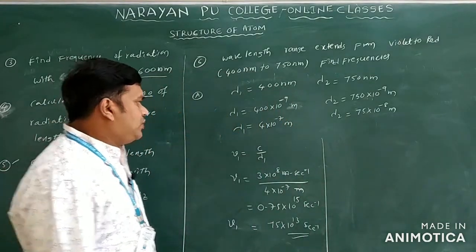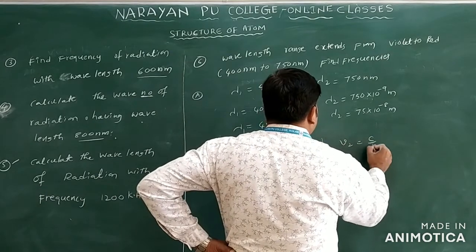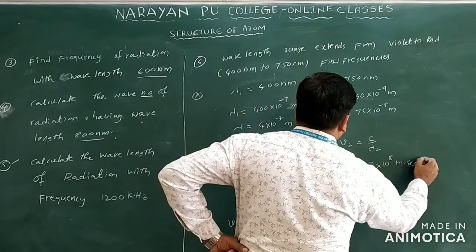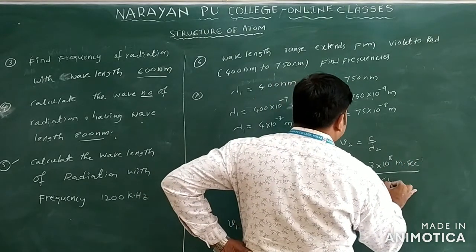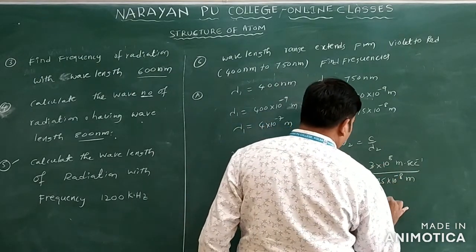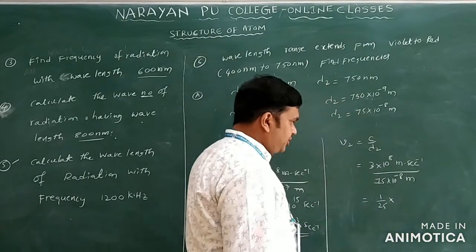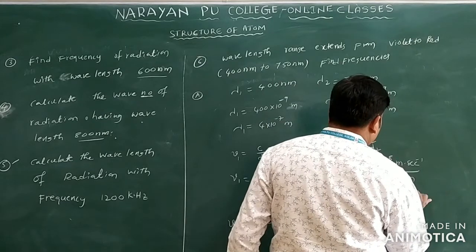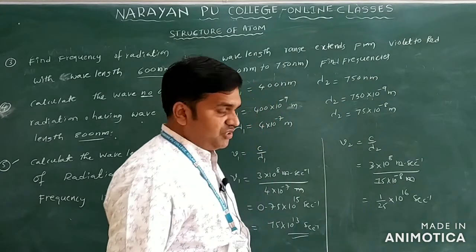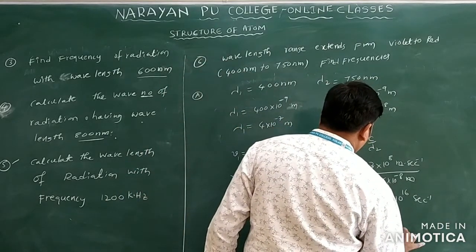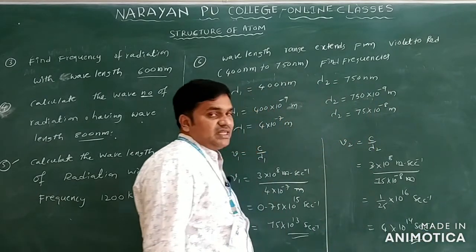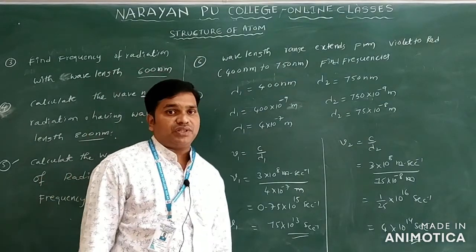Next, you can see lambda 2 for this one. I will write nu 2 is equal to c by lambda 2. You will write 3 into 10 power 8 meter second inverse by 75 into 10 power minus 8 meter. So 3 by 75 means we can write 1 by 25. So 1 by 25 into 10 power 16, meter cancels, and you get second inverse. So we can write 4 into 10 power 14 second inverse. So these are the frequency ranges: 75 into 10 power 13 second inverse to 4 into 10 power 14 second inverse.